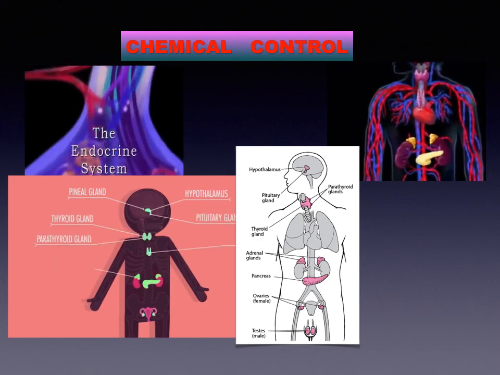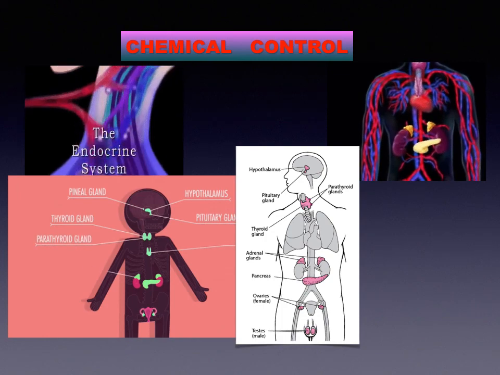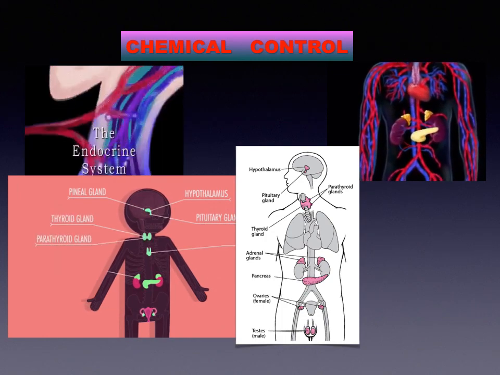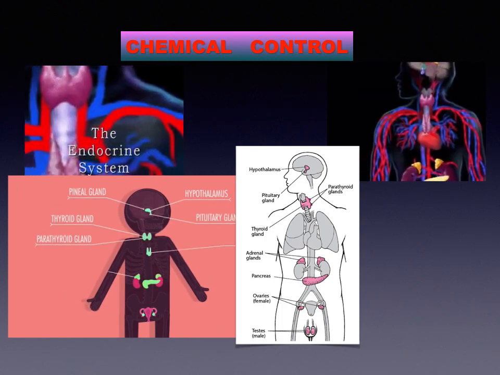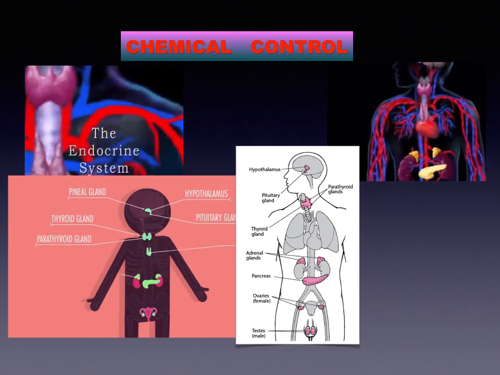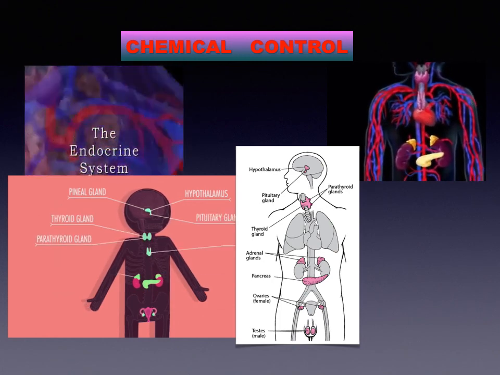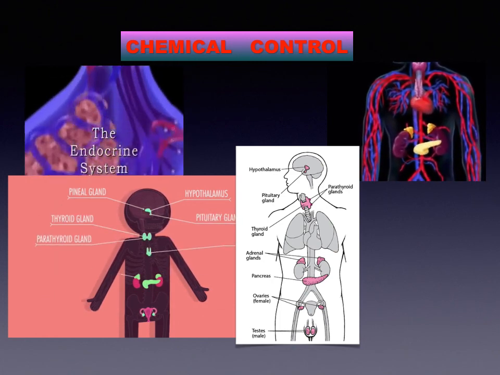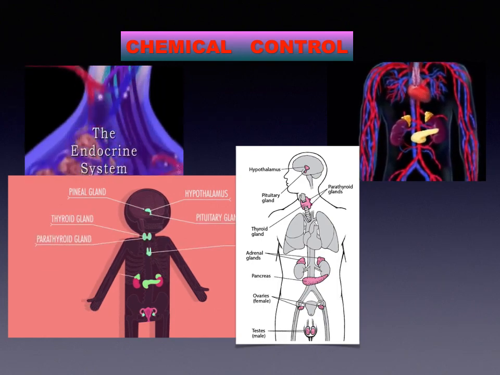For example, now I have the hypothalamus gland. It is located above the pituitary gland in the forebrain, as you can see. It secretes hormones which control the activity of the secretory cells of the pituitary gland, and it controls the pituitary gland.